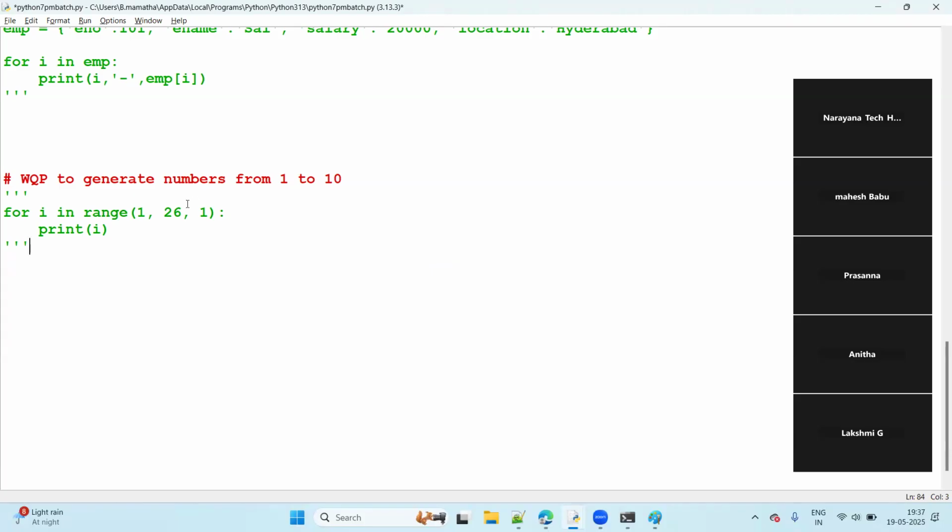Sir, I want to display 10 to 1, how, sir? They want 10 to 1. So the question is, write a program to generate from 10 to 1, guys, okay. Tell me now, the range function. Starting from where? Starting from 10 now. So first give 10, start number 10. Now if I give 1, what is the 1 before value, guys?